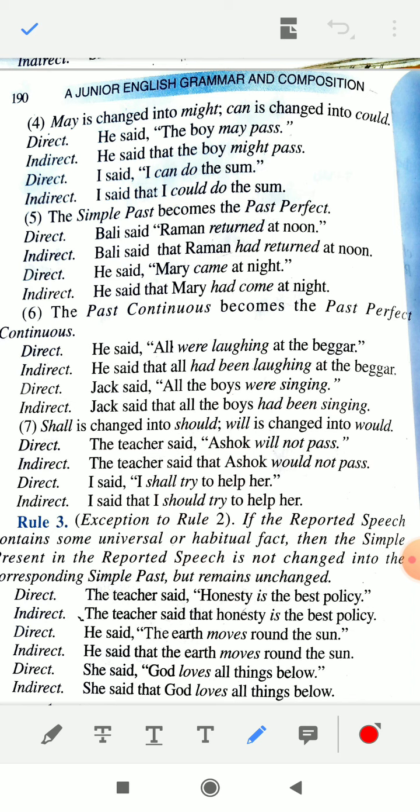Okay, now shall is changed into should and will is changed into would. Example, the teacher said Ashok will not pass. The teacher said that Ashok would not pass. I said I shall try to help her. I said that I should try to help her. So you can see will is converted into would, and shall is converted into should. So that's all for today.